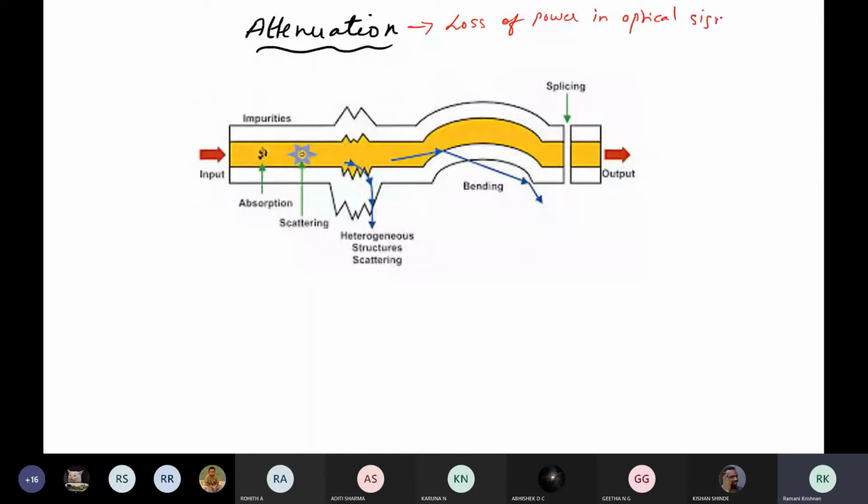What happens? We know the signal is light, no?